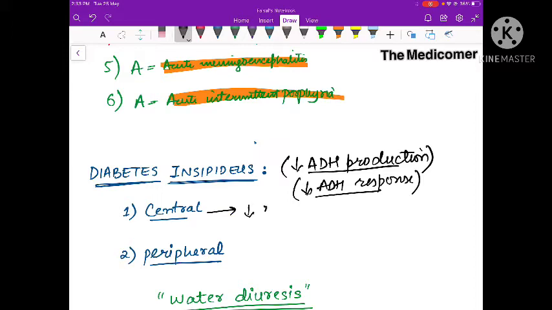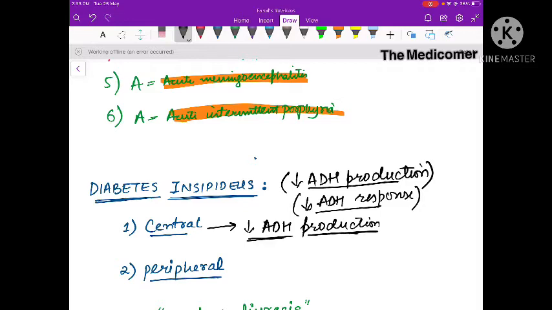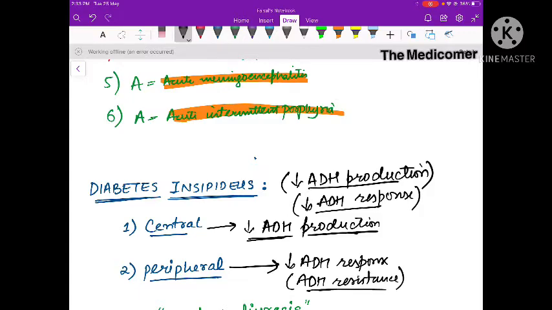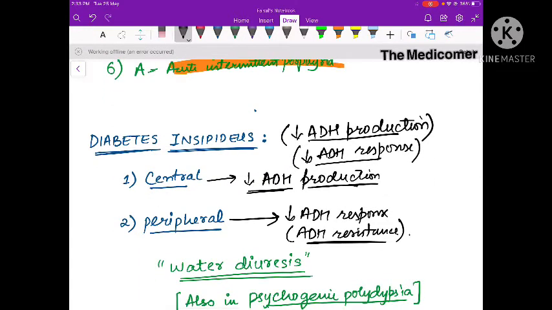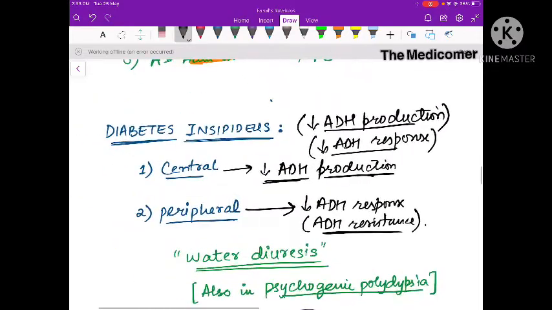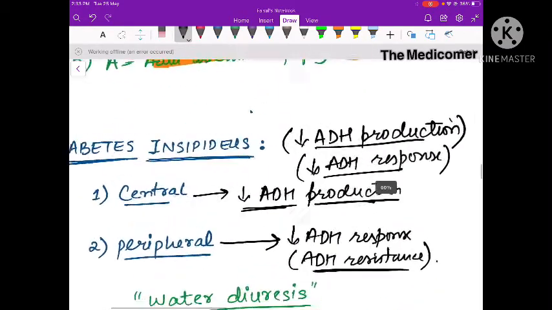Central means there will be decreased production of ADH, so that means it's a central cause. And peripheral diabetes insipidus means decreased ADH response. In other words, there is going to be ADH resistance, maybe due to fibrosis of the distal tubule of the nephron, etc. Whenever there is ADH, it causes reabsorption of water from the distal nephron.